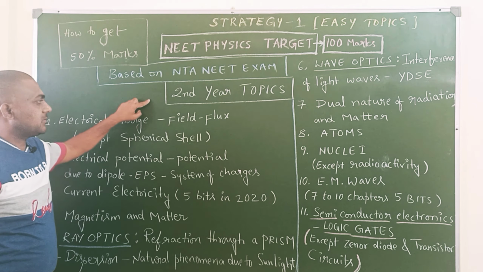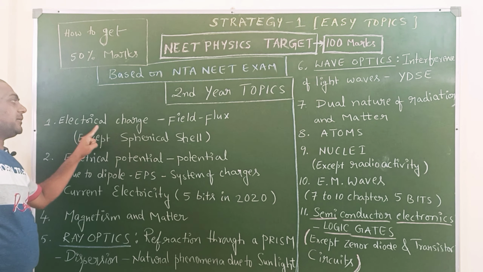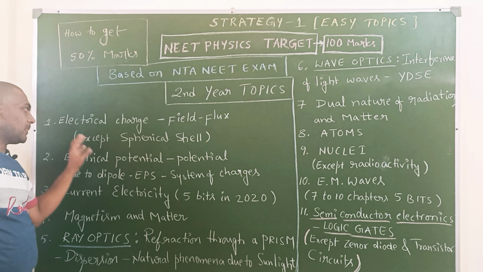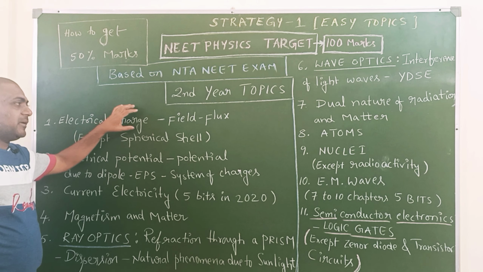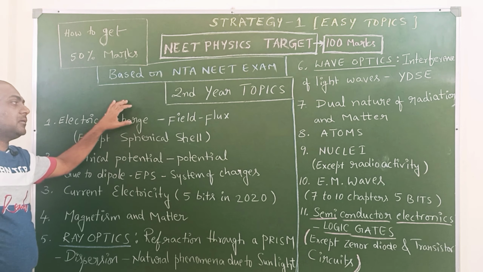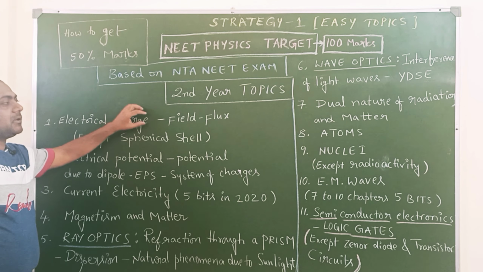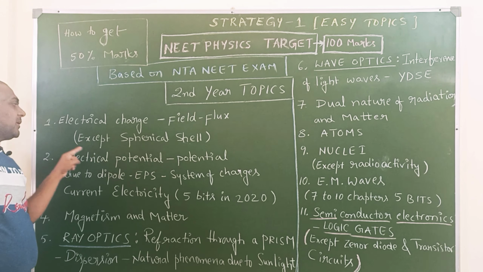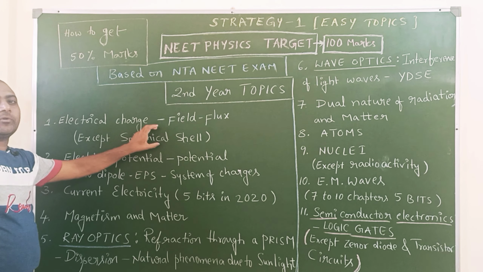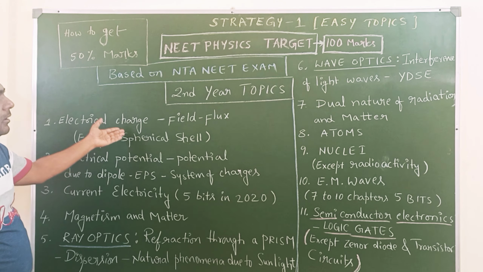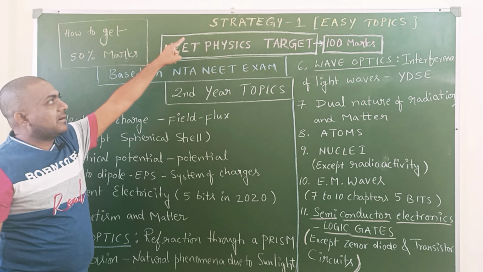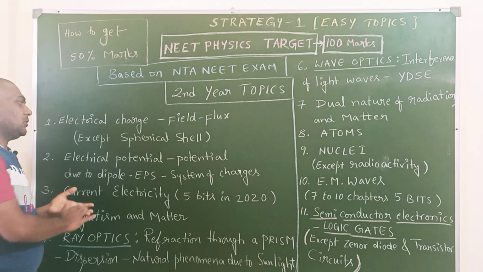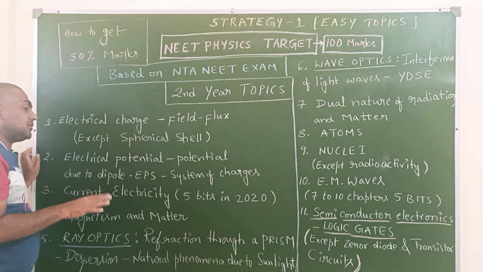Now second year topics. First chapter, electric charge, electric field, electric flux. This is the basic topic from second year, the first topic, and a most important topic, and most of the topics are comparatively easy, except spherical shell. This one is a little bit difficult, so we can learn it in the remaining strategies. In strategy 1, our target is 80 marks to 100 maximum. So leave this one here.